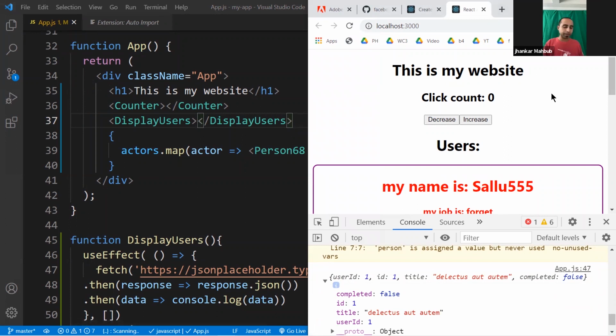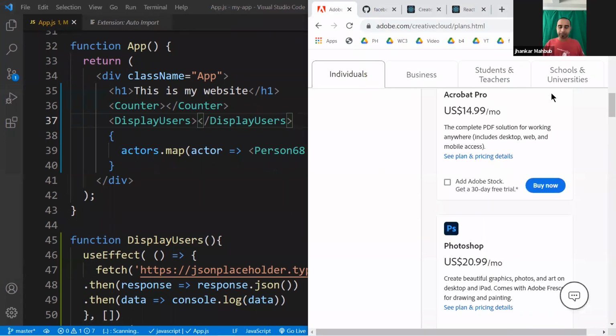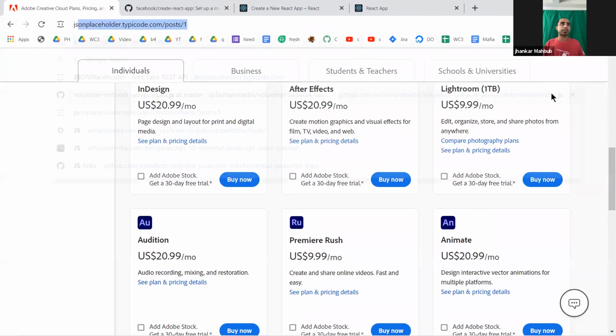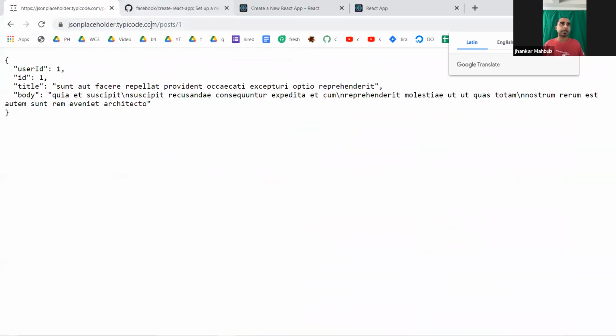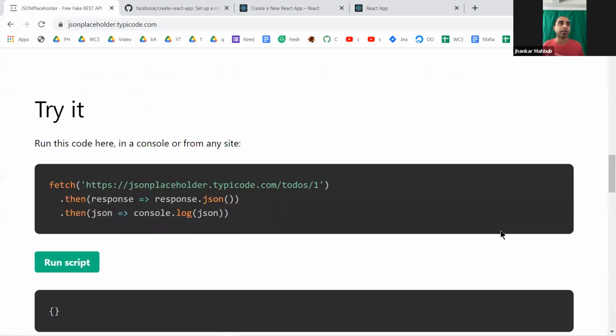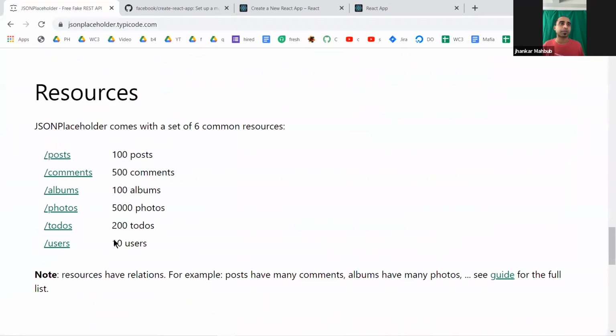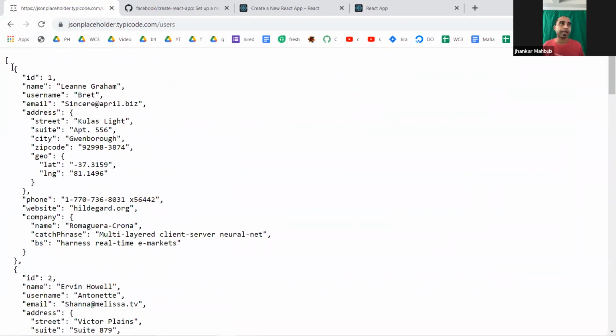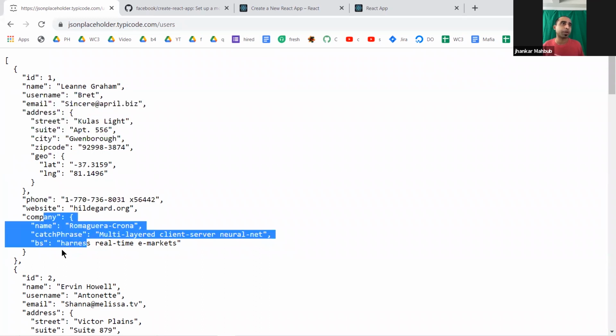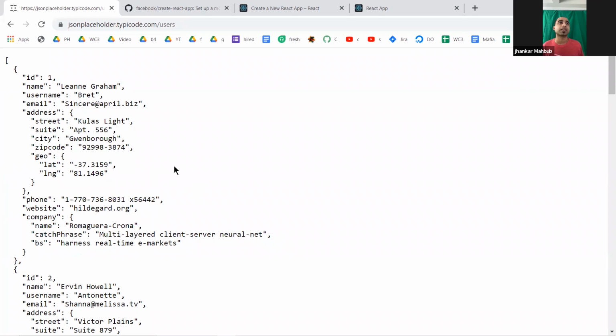Now we can go to the JSON placeholder website, and you see they have a lot of other APIs. For example, they are loading 10 users. If you click on this, you see there's so much data. Every single user has a name, every single user has an email address, and so many other things, maybe a company and a lot of fun things.